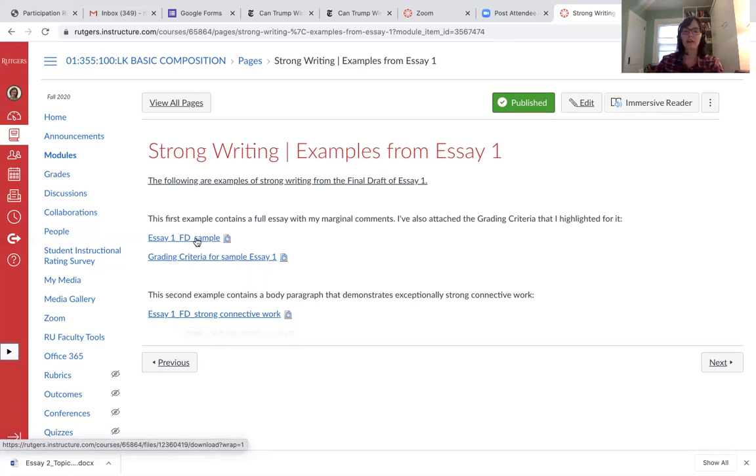What does the writer of this essay that achieved a B, what are they doing in their thesis statement? What are they doing in their topic sentences, right? What's happening in the middle of the paragraph? Where's the connective work? Look at the transitions between paragraphs, all of that good stuff. Okay, and then what strategies do we have here for making connective work happen really well?